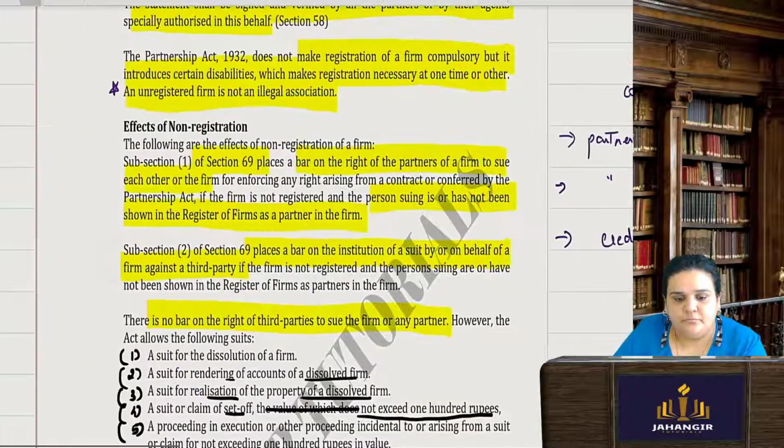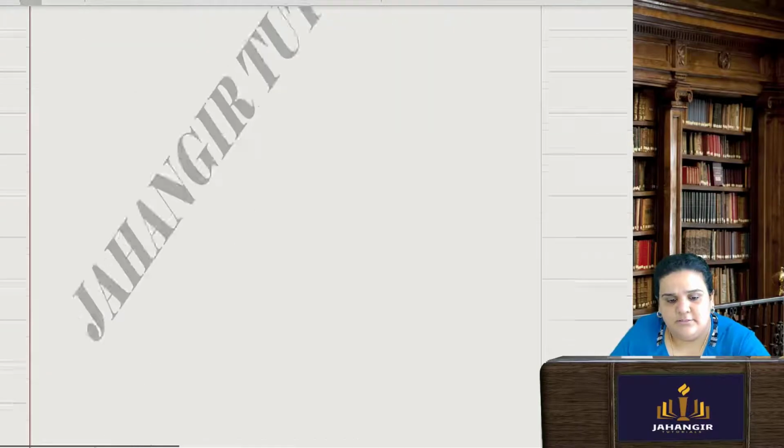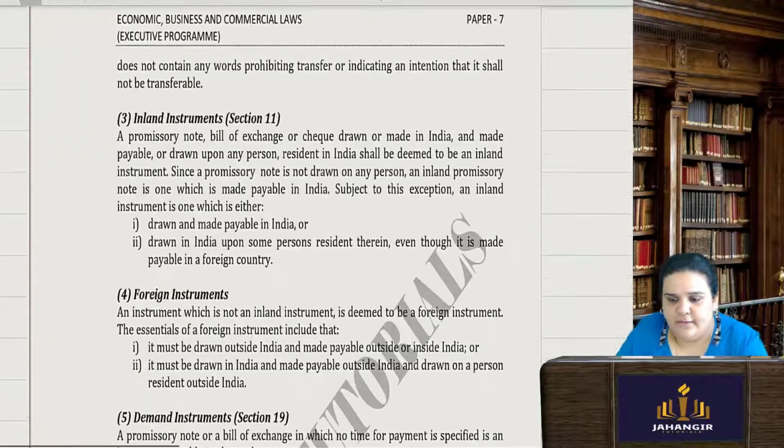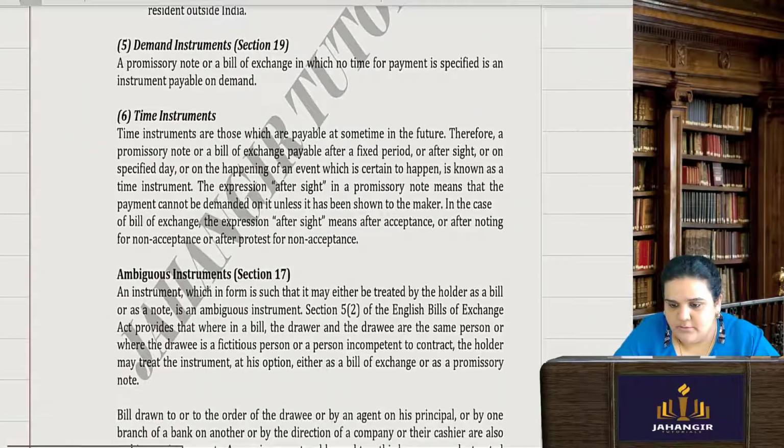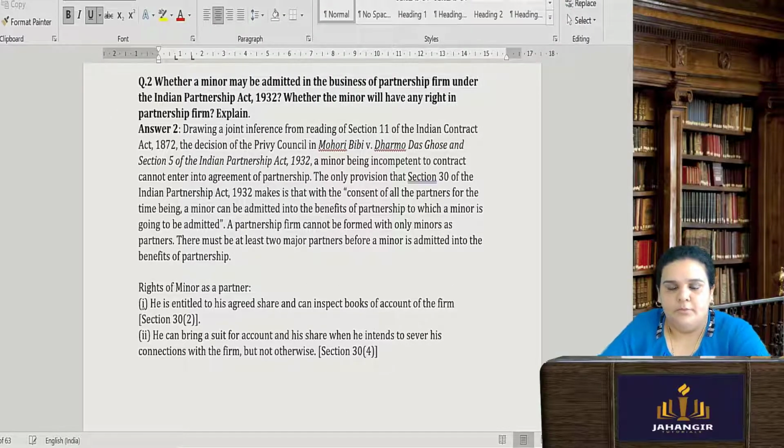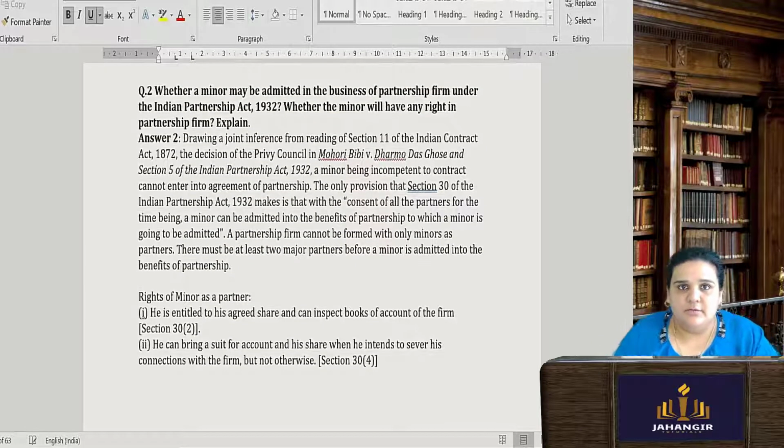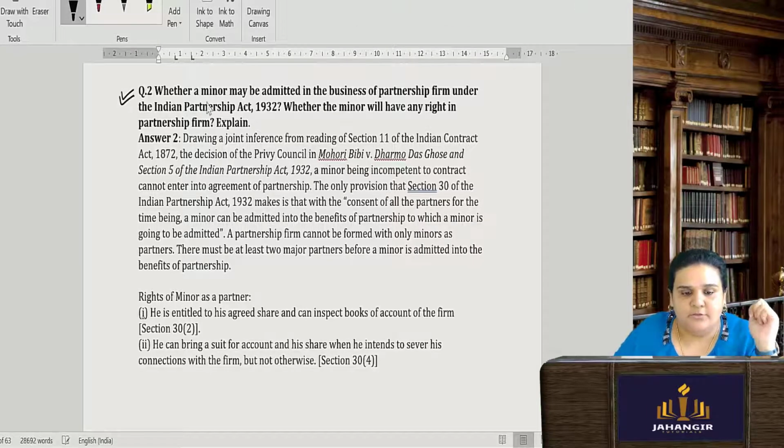Now I will just take you all through a few exam questions. Just give me a minute. These are the few exam questions which I've taken up for this particular chapter, Indian Partnership Act. You can refer to this. I'll be sending this across to you all.